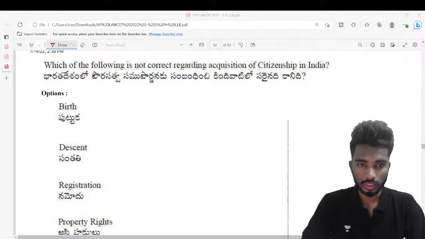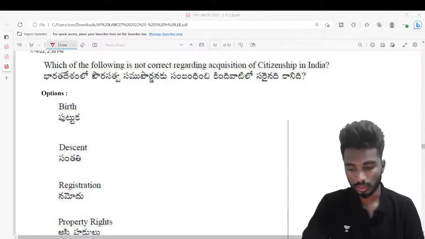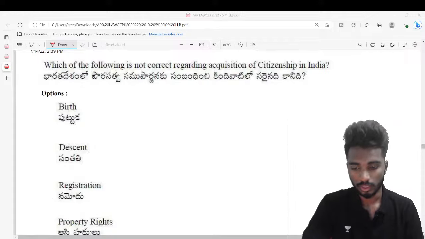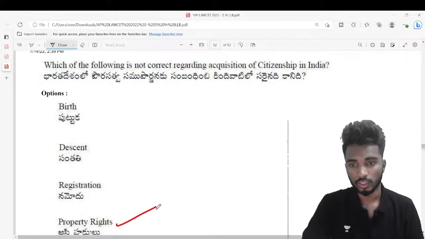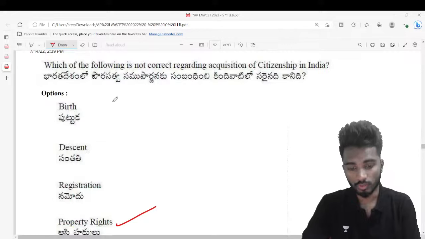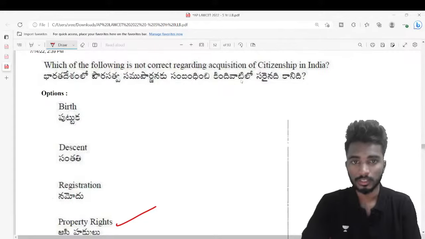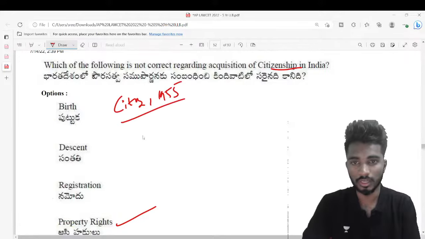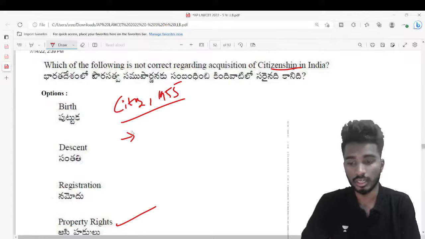Very good Alpha, excellent. Very good Jeevana, Bala, very good guys. So the answer is property rights. For the acquisition of citizenship in India, Parliament has enacted the Citizenship Act in the year 1955. 1955 లో Parliament Citizenship Act enact చేయడం జరిగింది. ఆ యాక్ట్ ప్రకారం there are certain conditions for the acquisition of citizenship.